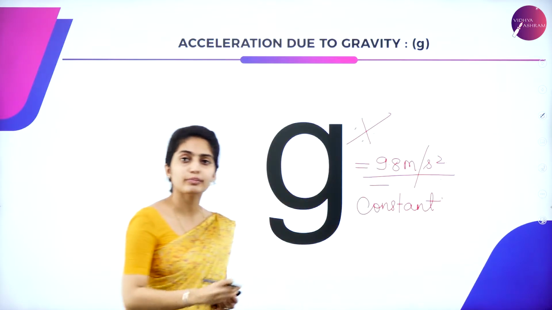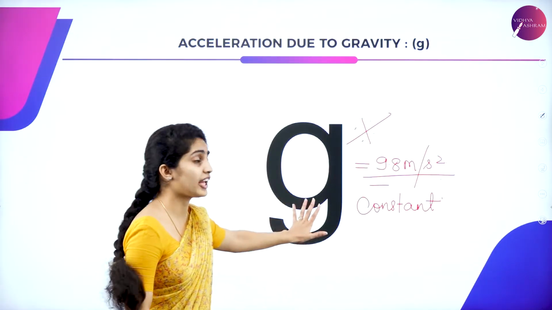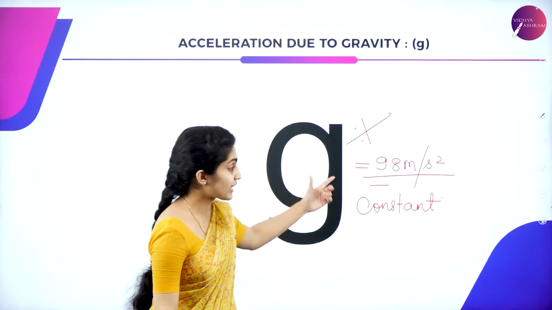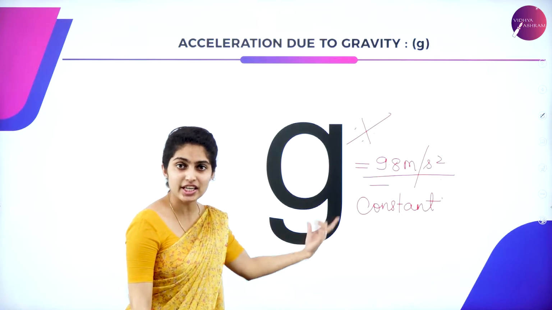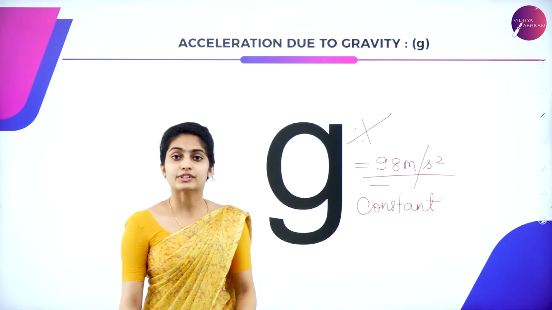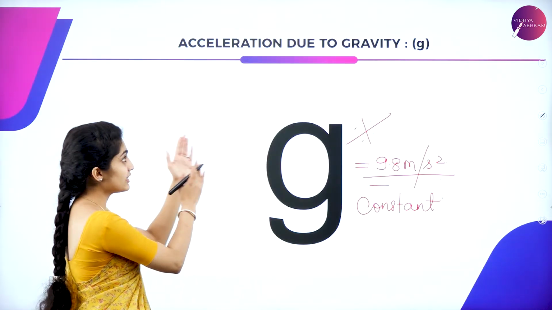You will have to remember this value, and it is very important for each and every numerical to be solved. So g is equal to 9.8 meter per second square, which is said to be a constant value.